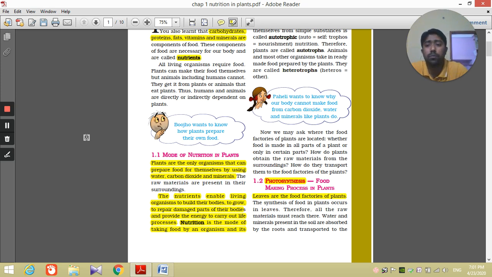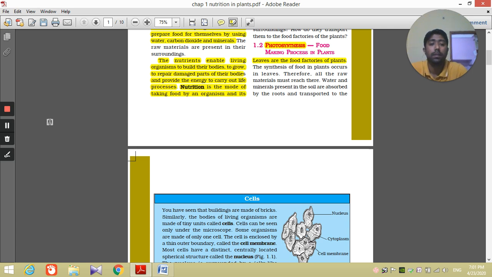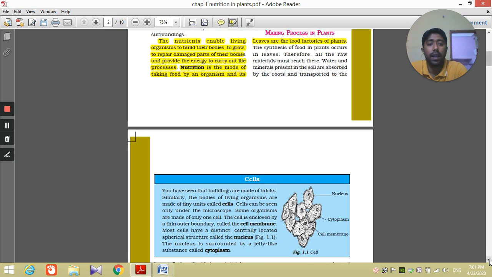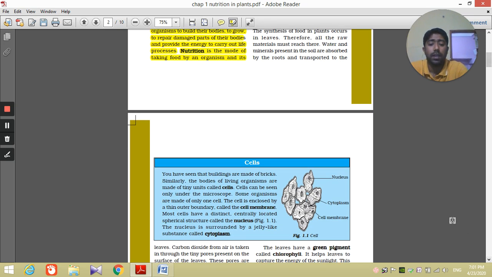So there must be some way in which the water, minerals, etc. are transported to those leaves. Water and minerals present in the soil are absorbed by the roots and transported to the leaves. Carbon dioxide from air is taken through tiny pores present on the surface of the leaves.